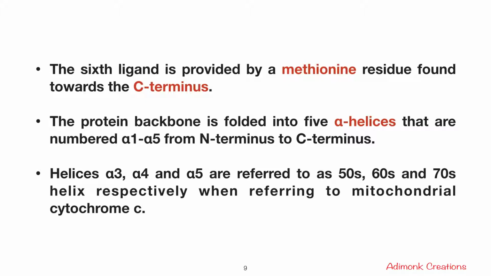The protein backbone is folded into 5 alpha helices that are numbered from alpha 1 to alpha 5 from N terminus to C terminus. Helices alpha 3, 4 and 5 are referred to as the 50s, 60s and 70s helix respectively when referring to mitochondrial cytochrome C.